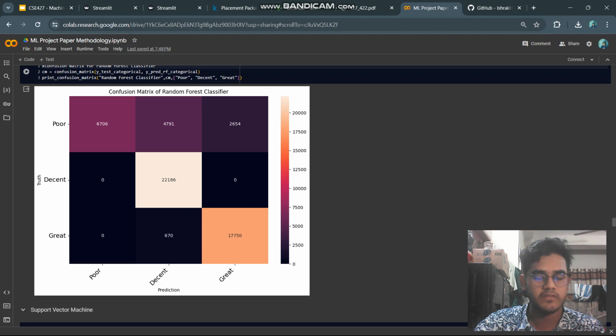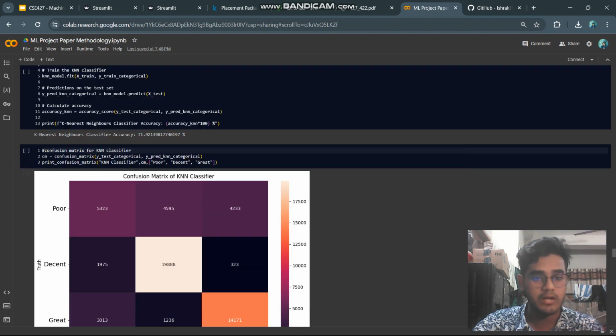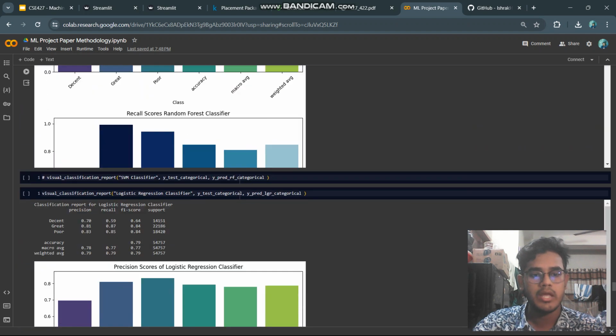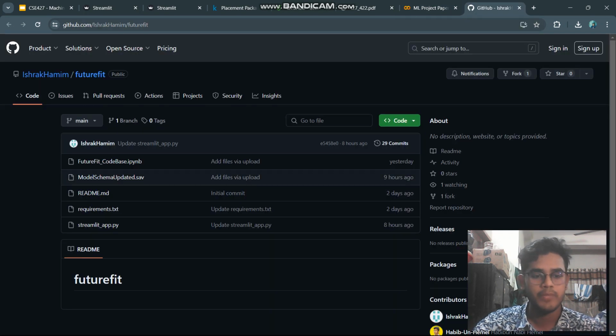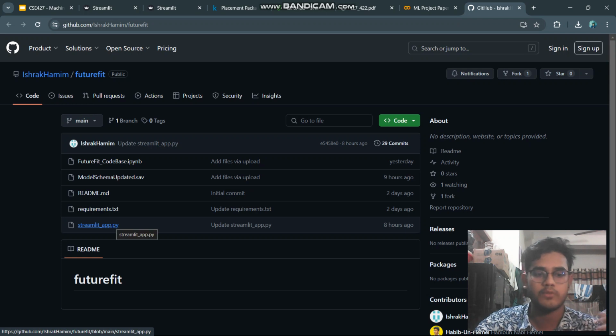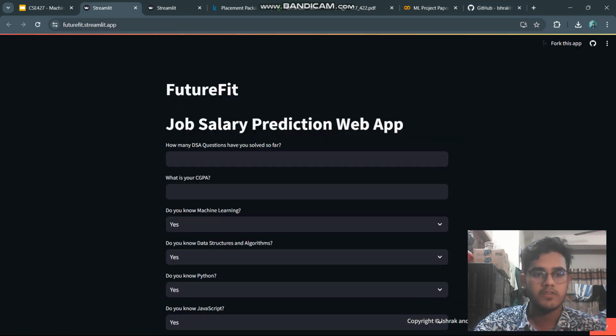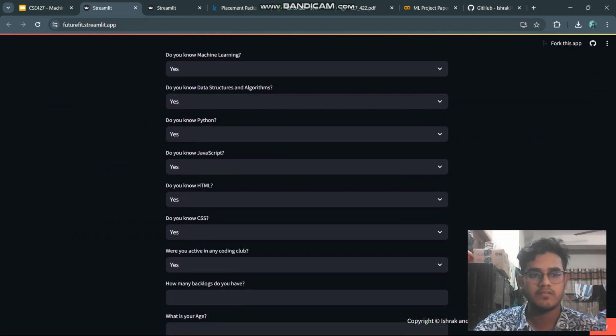Random forest works the best for us, and after that we saved the random forest model using the pickle library and deployed the model on the web. This is the GitHub repository. It is a public repository, so anyone can access it. We used Streamlit for coding the web app and also as the hosting platform. This is the platform, and anyone can access it at this URL.